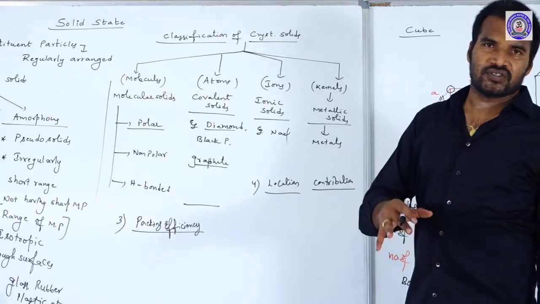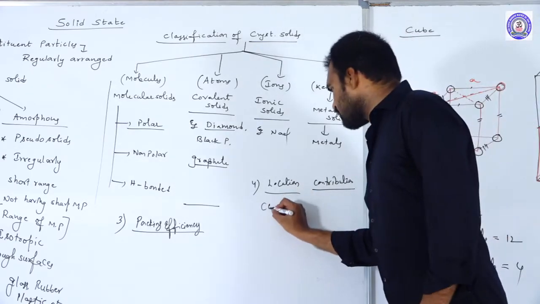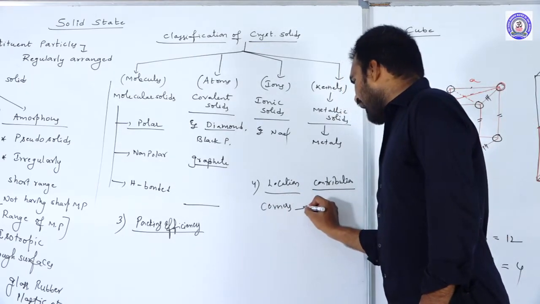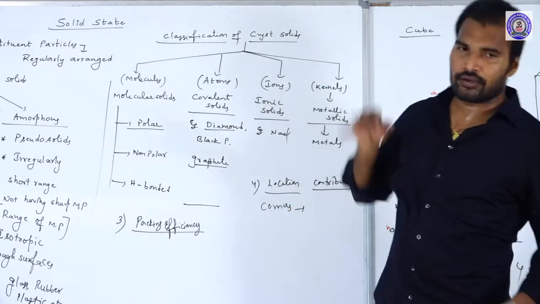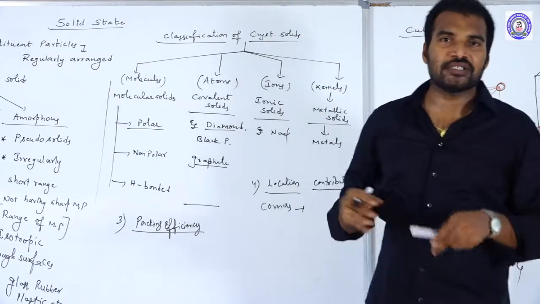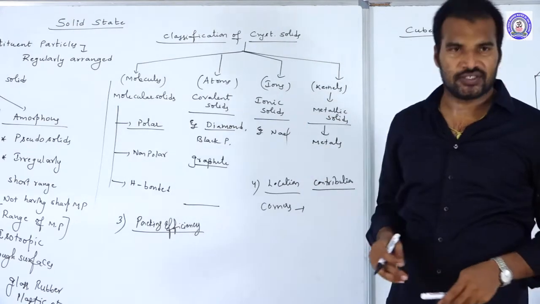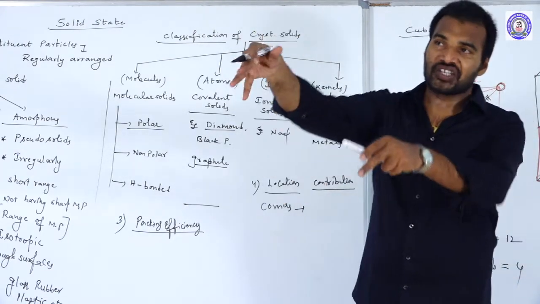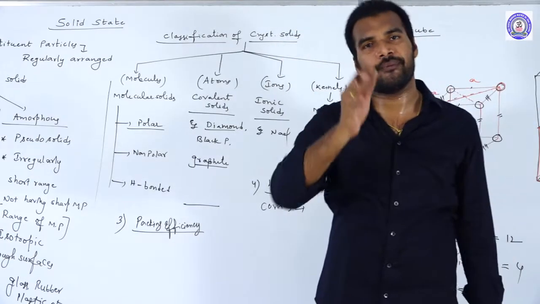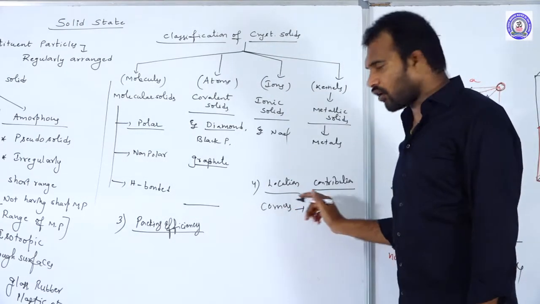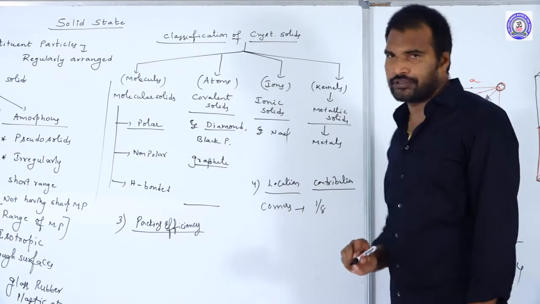Suppose an atom is present at a corner, and that one corner belongs to how many unit cells? That corner belongs to 8 unit cells. That means only 1 by 8 belongs to a particular unit cell. So the contribution of a corner to a unit cell is 1 by 8.